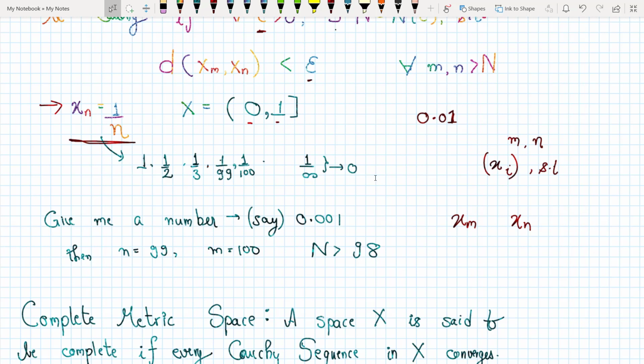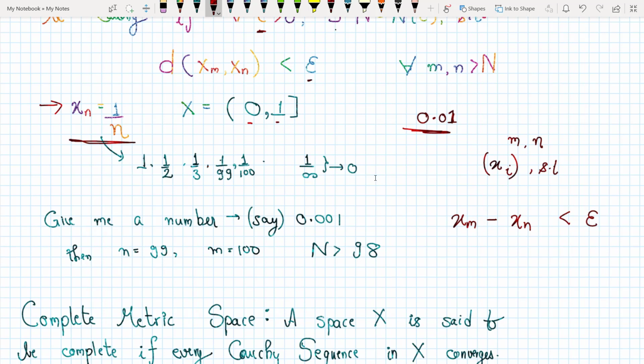These are elements at indices m and n. So again, you give me any value of epsilon as small as you want, I can find you two elements of the sequence xm and xn such that this thing is less than epsilon.